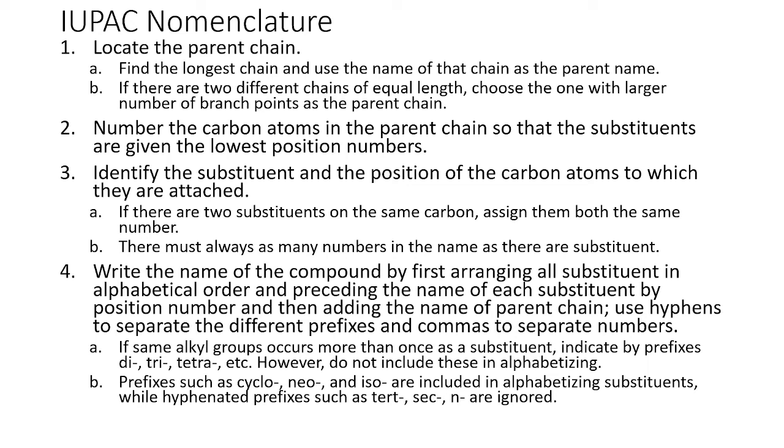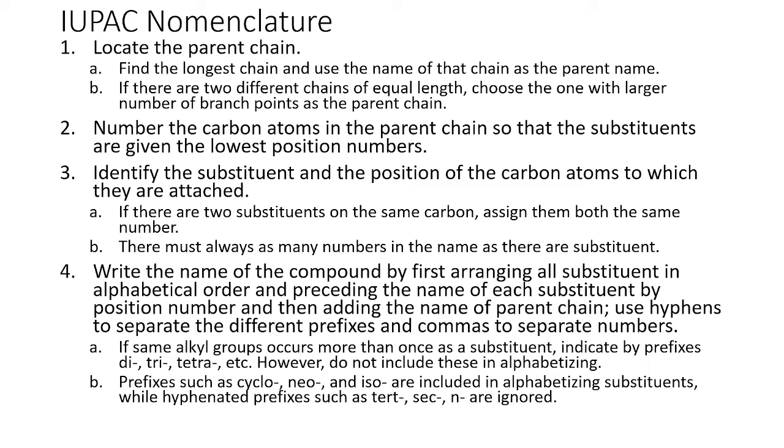First, you need to locate the parent chain, and by parent chain, you must find the longest chain and use the name of the chain as the parent name. And for letter B, if there are two different chains of equal length, choose the one with larger number of branch points. Okay?